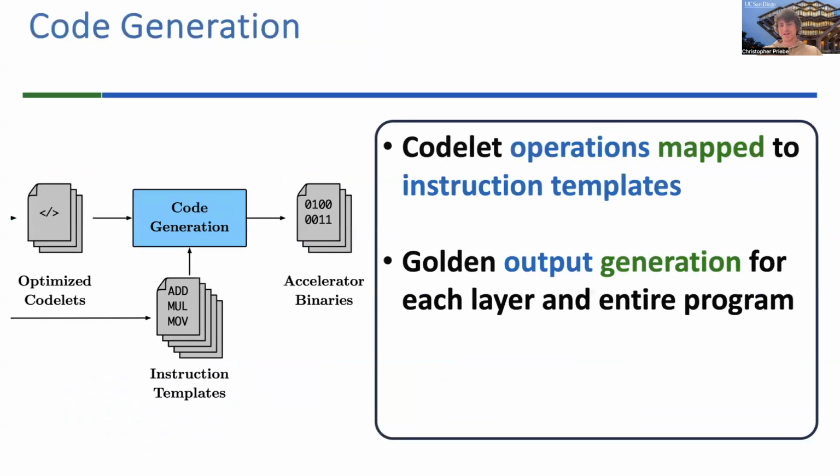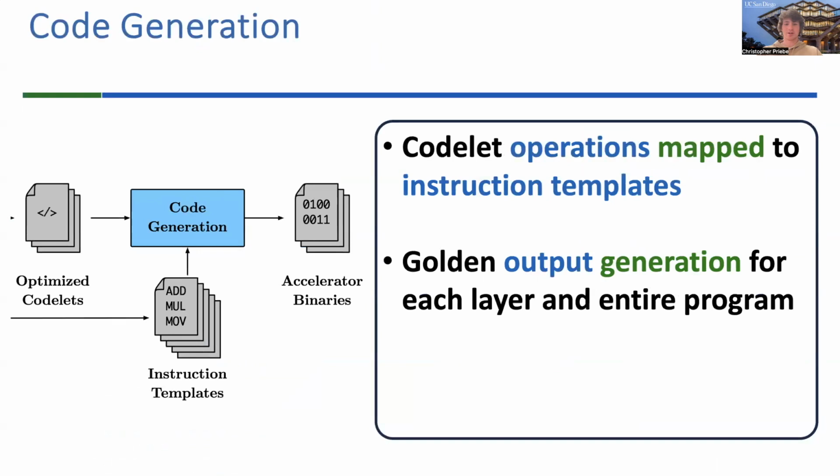Now, the final step in compilation is code generation. The architecture covenant graph here contains instruction templates that map operations in the codelets to groups of assembly instructions. So using this, now we can automatically generate accelerator binaries using the architecture covenant graph.